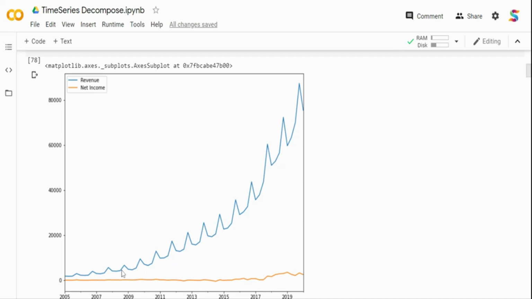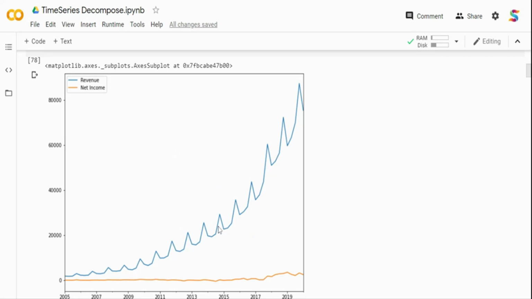If you see this particular graph, there is a continuous increasing trend over the years. This data set is from 2005 to 2019. Over the years, Amazon revenue has been constantly increasing, and this is what we call trend. There is a positive trend in this data set. There can be a negative trend as well. Some companies may be going into losses, so they may have a negative trend. So first is the trend component.